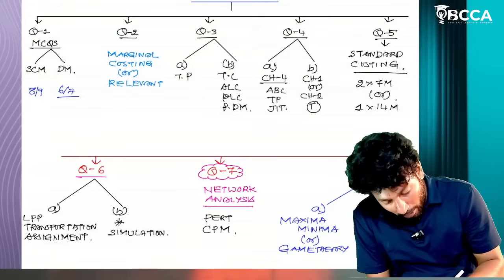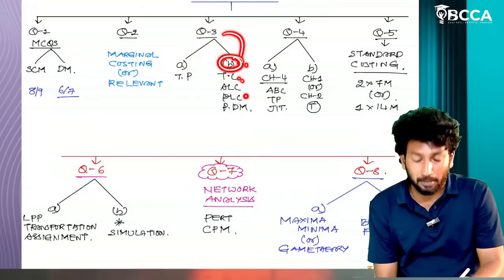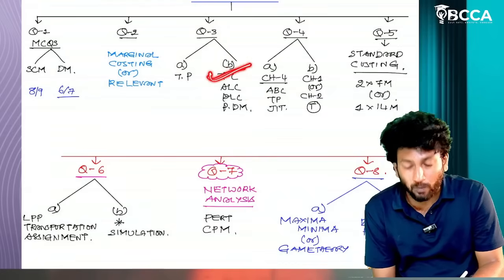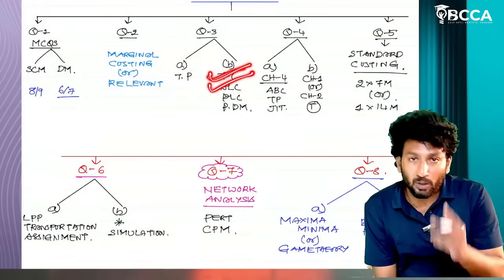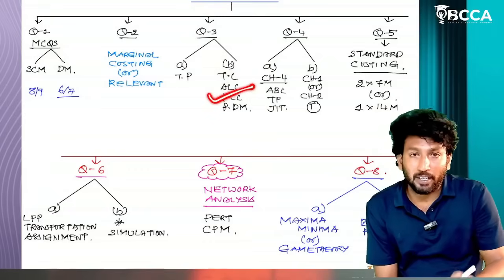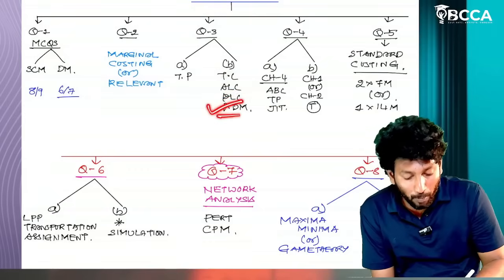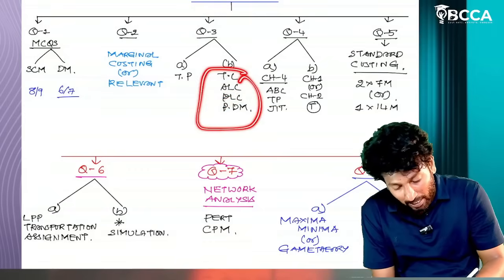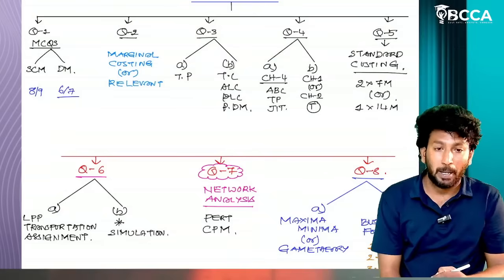Okay, so now coming to question number 3B, small chapters. Target costing, 3 or 4 questions maximum. Asset life cycle, 2 models. Product life cycle, 1 question. Probability in decision making, 1 or 2 questions. Maximum 10 models. If you prepare, you can write this question as well.